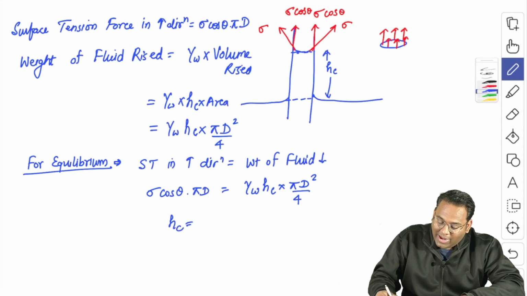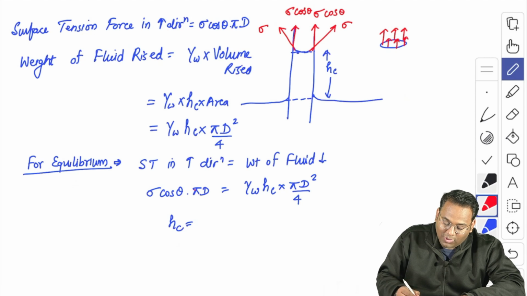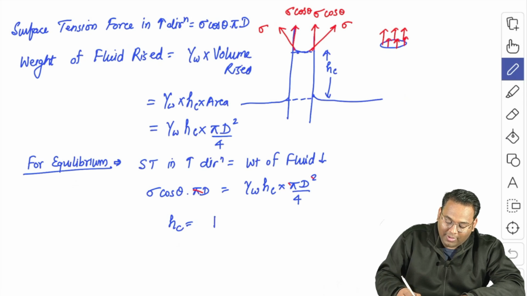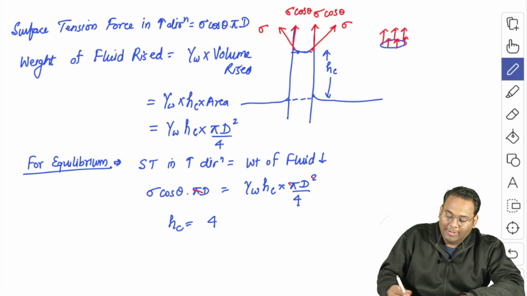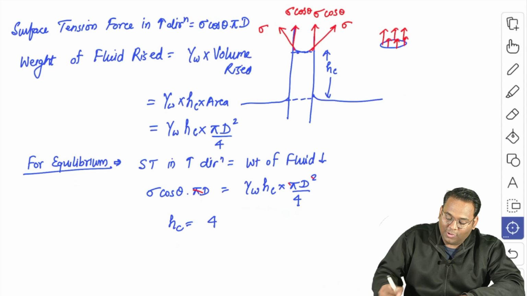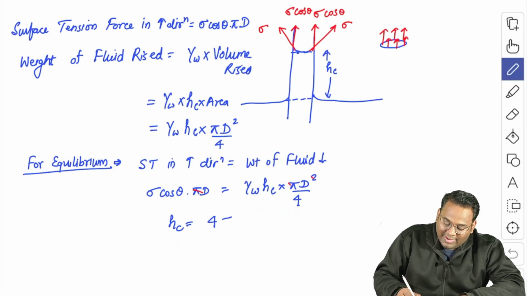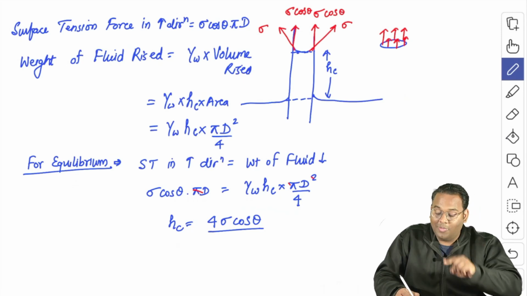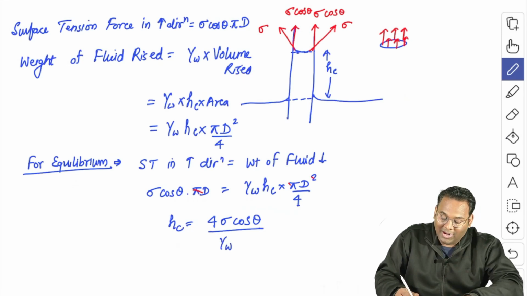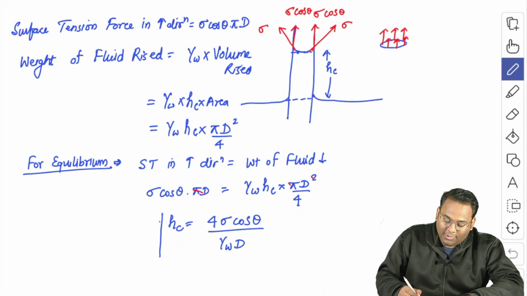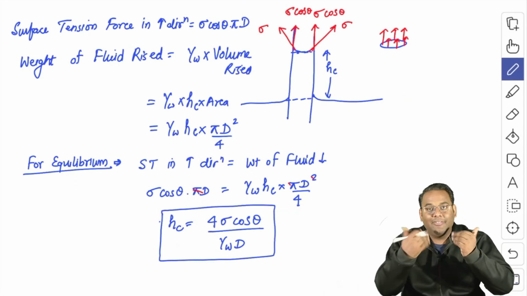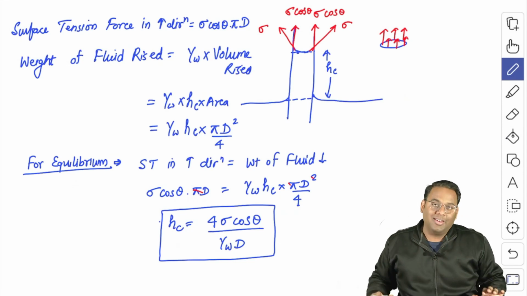See here that pi d and pi d will be cancelled out, and hence if you want to get the value of hc, there will be 4 that is cross multiplied from here to here, and the sigma cos theta term will still be present, whereas in the denominator you will get the term gamma w into d. So this is the formula of the capillarity rise that even you have studied in fluid mechanics.